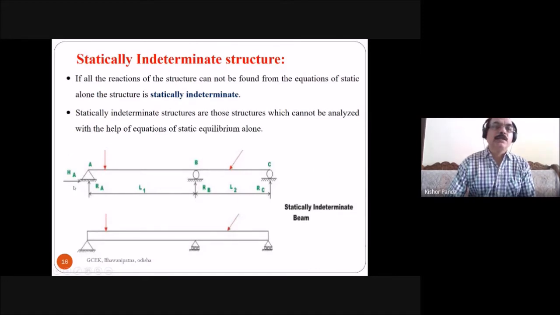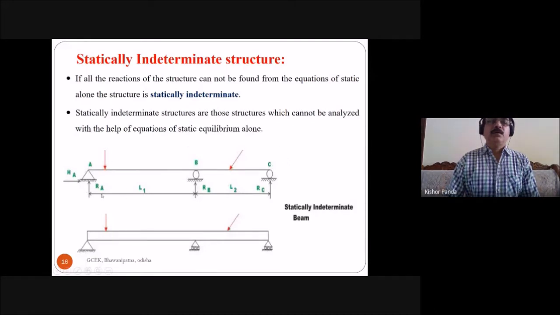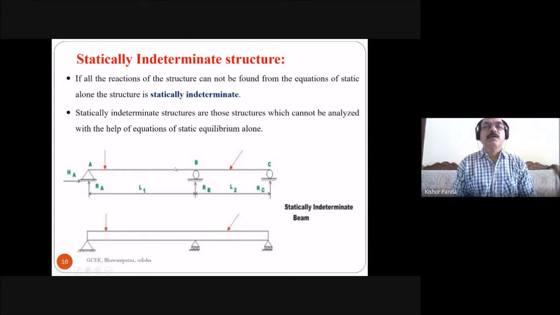But here, because this is a hinge support, there are 2 reactions. This is a roller support, 1 reaction. This is a roller support, 1 reaction. So how many reactions in total? 4 reactions. But you have 3 static equilibrium equations. So in this case, you can't find out all reaction components using the static equilibrium equations. So this is called statically indeterminate, or this beam is called a statically indeterminate beam.